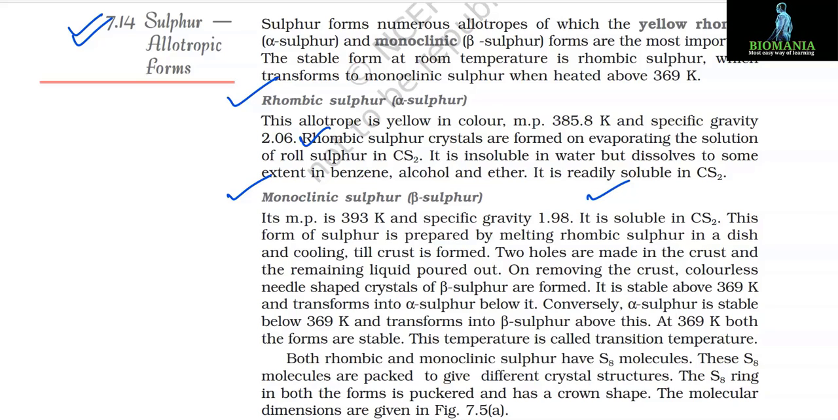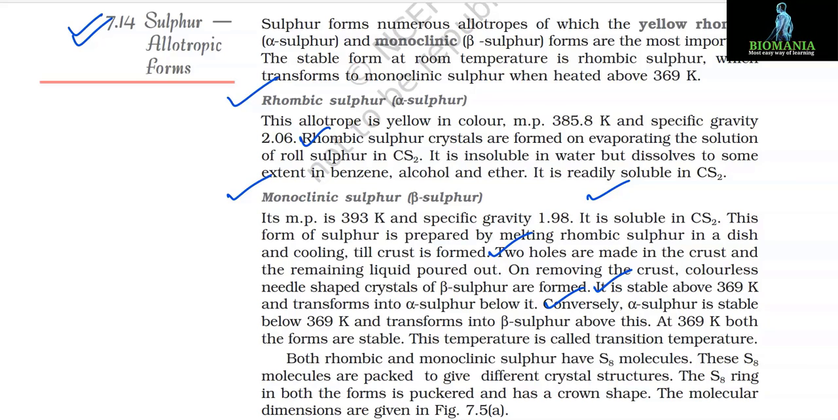This form of sulfur is prepared by melting rhombic sulfur in a dish and cooling till a crust is formed. Two holes are made in the crust and the remaining liquid poured out. On removing the crust, colorless needle-shaped crystals of beta sulfur are formed. It is stable above 369 Kelvin and transforms into alpha sulfur below it.